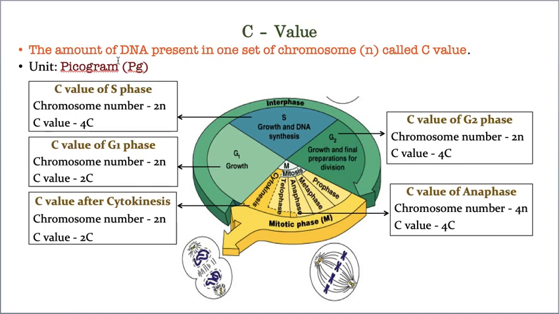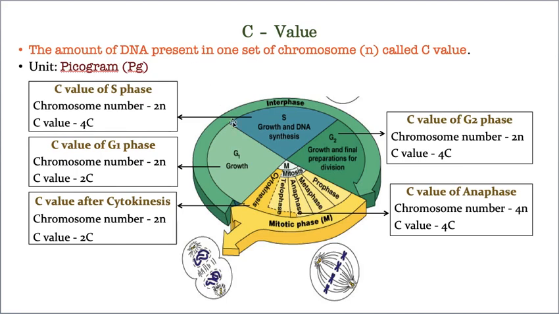For example, the endosperm is triploid. How much DNA is present in it? That means the amount of DNA present in one set of chromosomes is called the C value. Hope you got my point. And for this, we use units called picograms, simply written as pg. Hope you got my point.